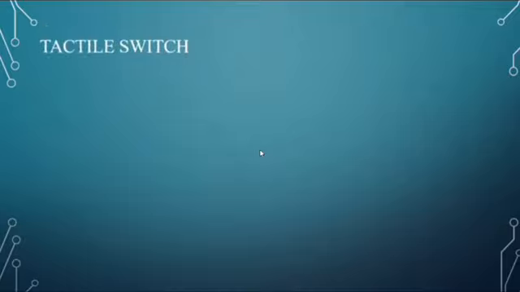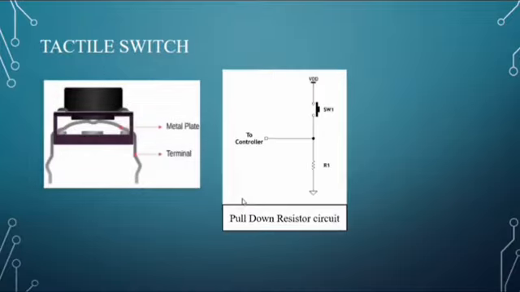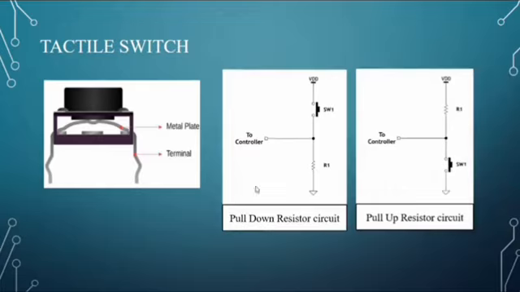Next, the tactile switch. This is how the tactile switch looks, and these are the pull-down resistor circuit and the pull-up resistor circuit. In the pull-down resistor circuit, if the switch is open, then the controller will read 0, as the resistor is grounded and the controller is connected to the resistor.